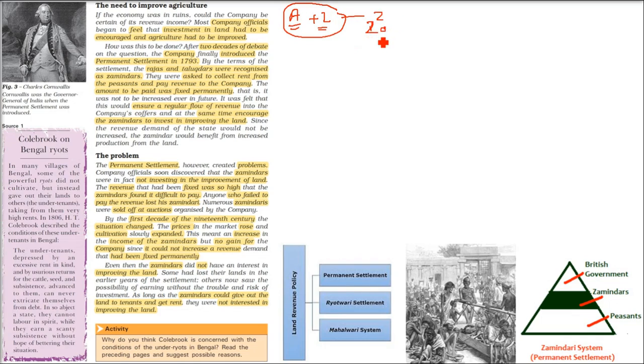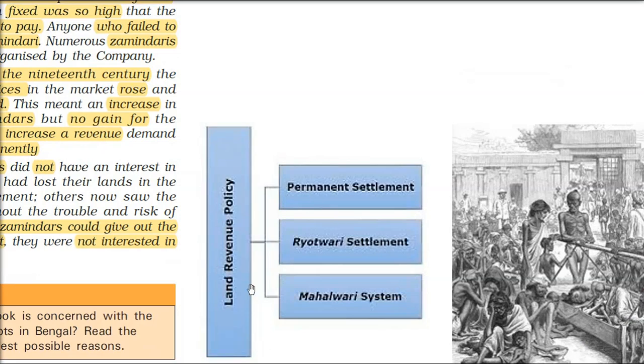But now, after 20 years of deliberation, company officials finally in 1793, Charles Cornwallis introduced a land revenue policy that is called the permanent settlement. Okay, so now you got the idea. Because of that, they finally had to come up with a certain land revenue policy called permanent settlement.